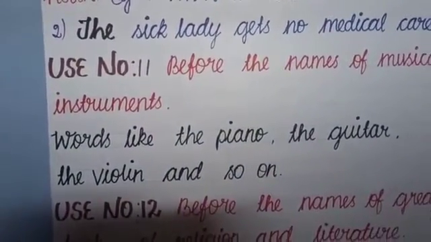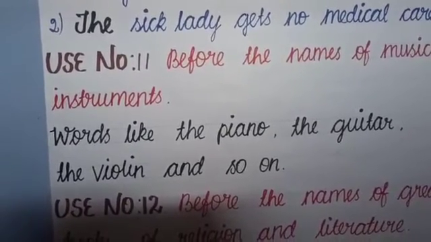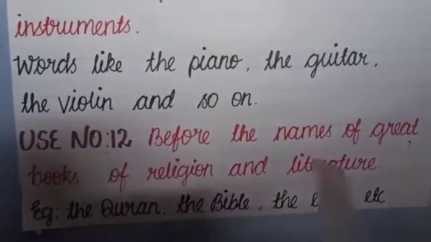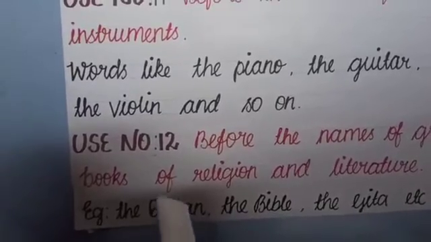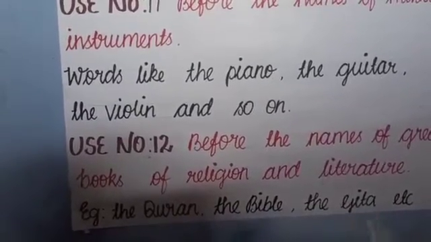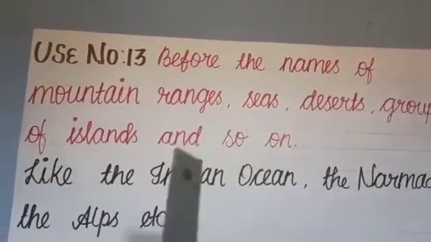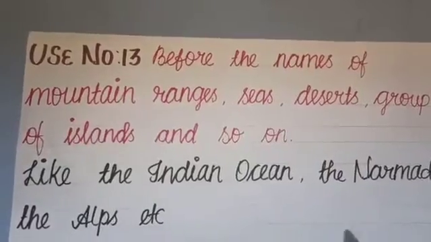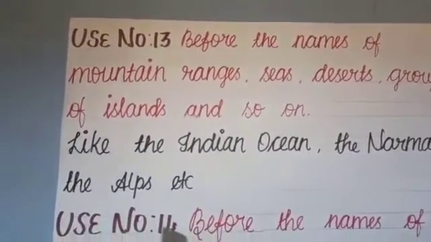I hope you have understood what has been taught till now. Shall we move on to the next usage? Yes. Use number 12. Before the names of great books of religion and literature. Examples, the Quran, the Bible, the Gita, and so on. Use number 13. Before the names of mountain ranges, deserts, group of islands, and so on. Examples, the Indian Ocean, the Narmada, the Alps, etc.